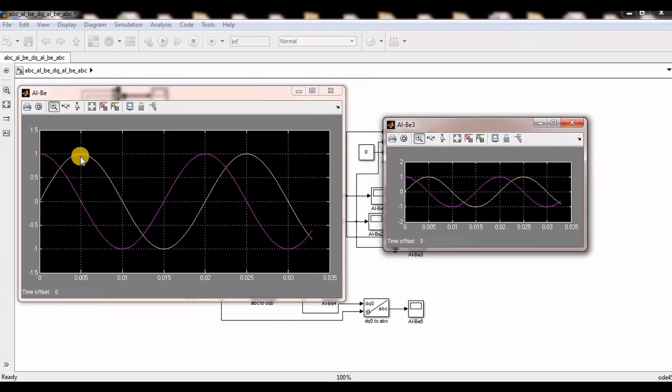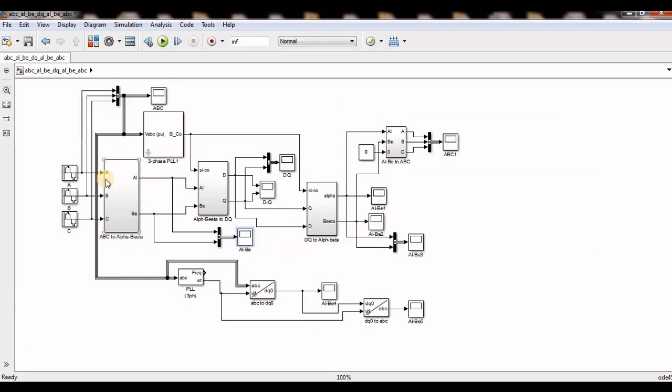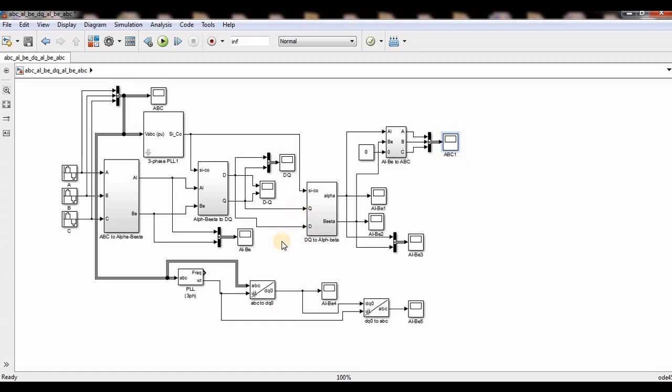See, both are the same. So whatever alpha beta I am getting from ABC to here, the same alpha beta I am getting from DQ. Then again with inverse transformations I can get ABC, the same ABC. And here the DQ is very important because we are controlling any parameters. Maybe inverter or rectifier or D-STATCOM or motor or generator, whatever, we can control in DQ only.